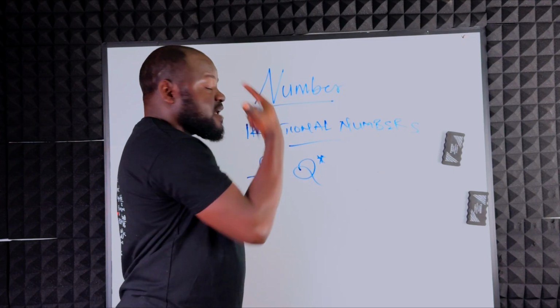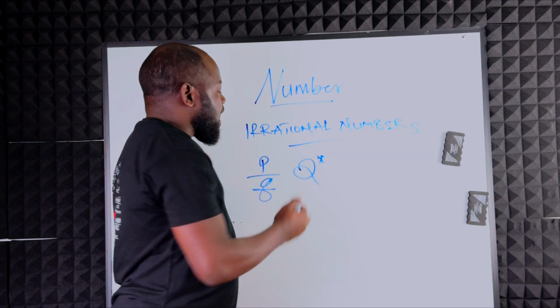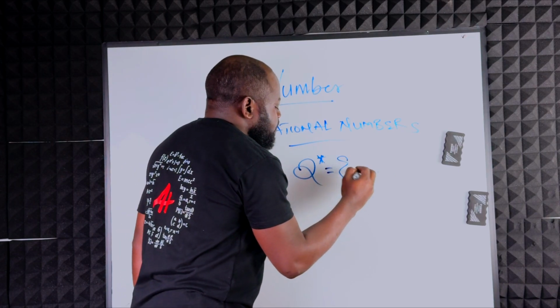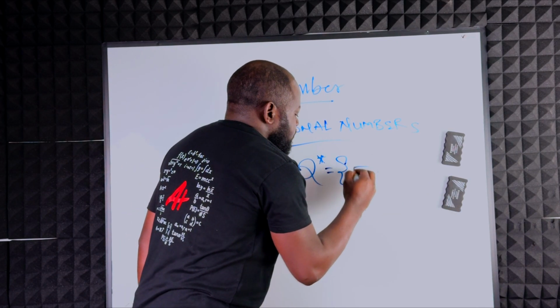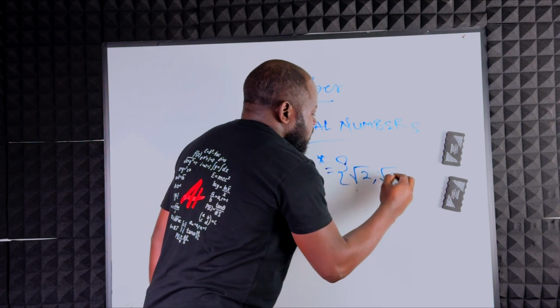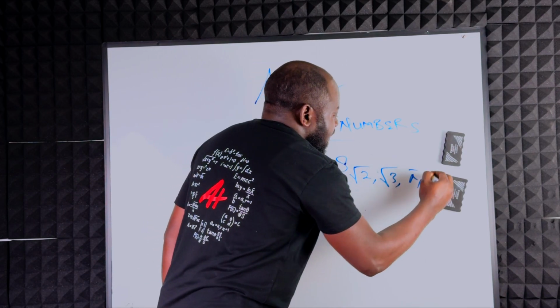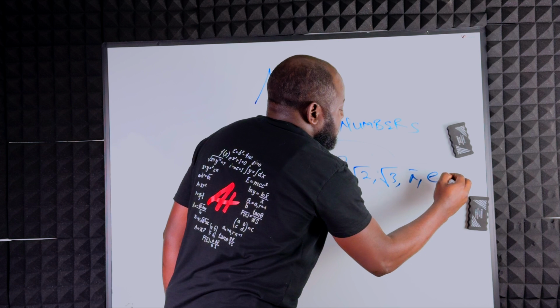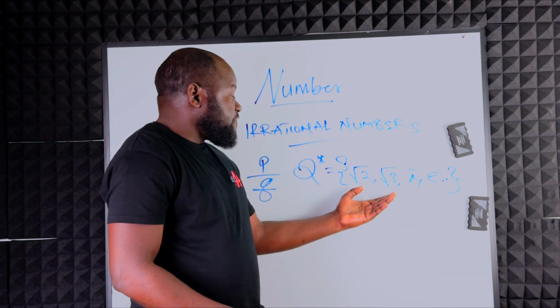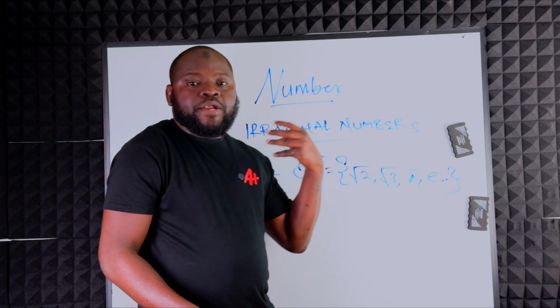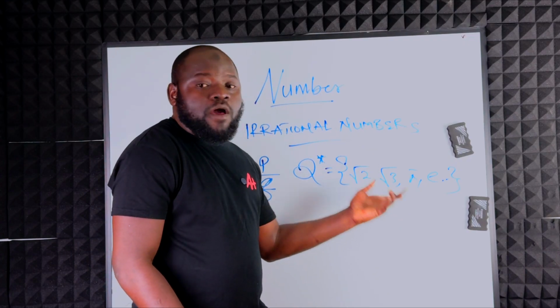So when you see Q star, that implies irrational numbers. And we have something like square root of 2, square root of 3. We have pi, we have exponential, and the list goes on. So all sorts, they are referred to as irrational numbers because they are numbers with neither terminating nor recurring decimals.